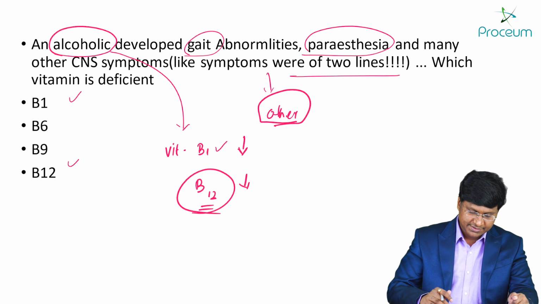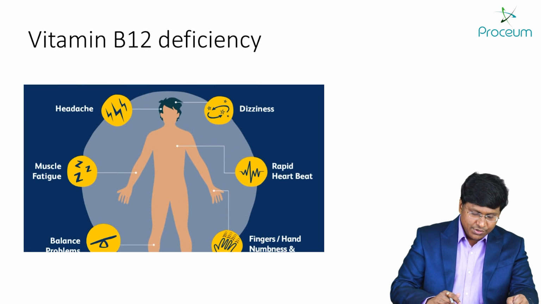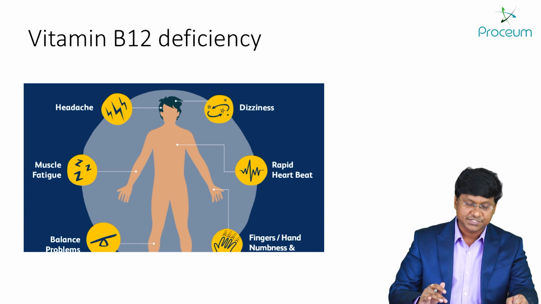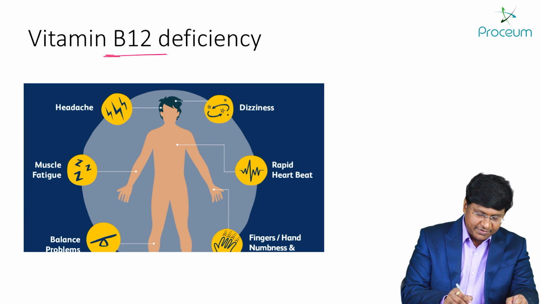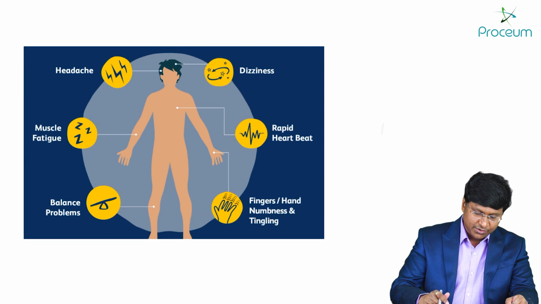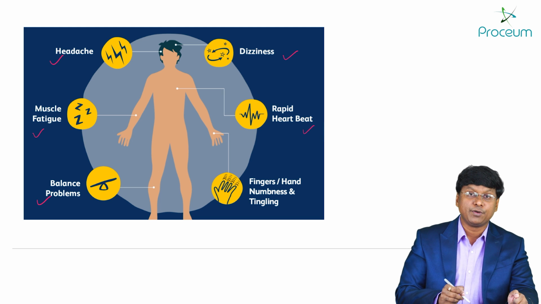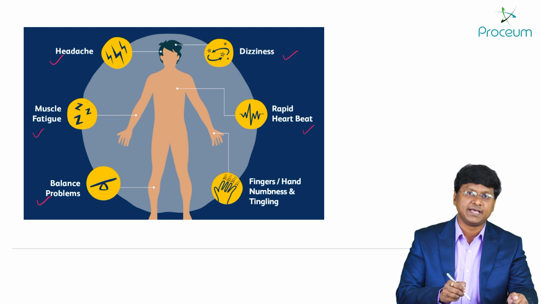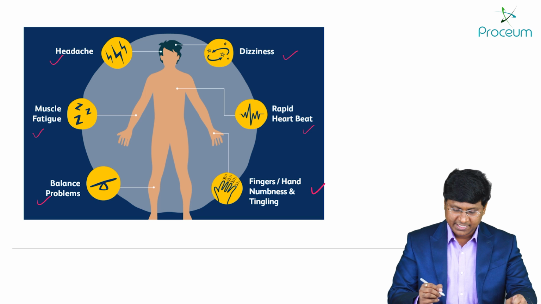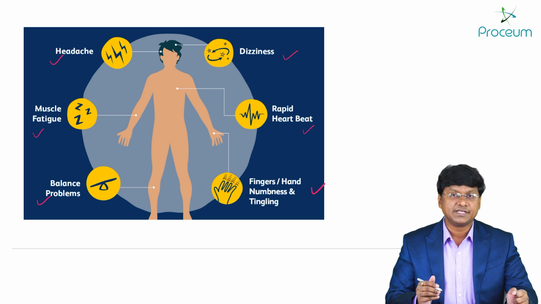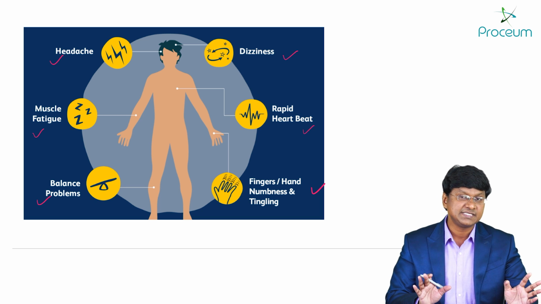Alright, next. Now you take B12 deficiency symptoms. They include headache, dizziness, muscle fatigue, rapid heartbeat, and balance problem. Balance problem is nothing but gait abnormality. And they will also have finger or hand numbness as well as tingling. The paresthesias will be there within the hands. Alright. Next.